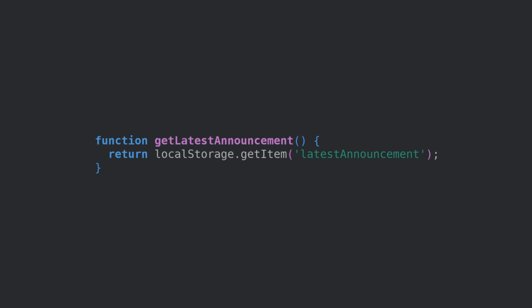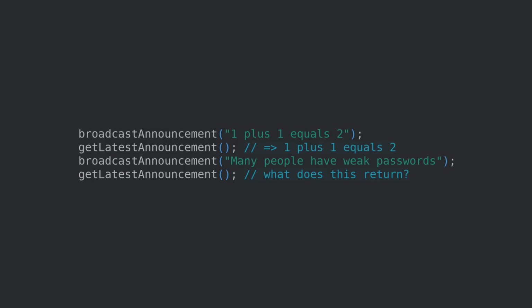For example, we might want to read the last piece of news again. We do it because we want to know what happened, but it also has the implied effect of causing our storage device to perform a physical action of reading the storage. If you have a magnetic hard drive, you might even hear it happening. Well, you would have if you weren't listening to my annoying voice. Another way to see that this function is effectful is that the value depends on the order of a function call. So if you interleave it with a broadcast announcement, the value that you get back changes.